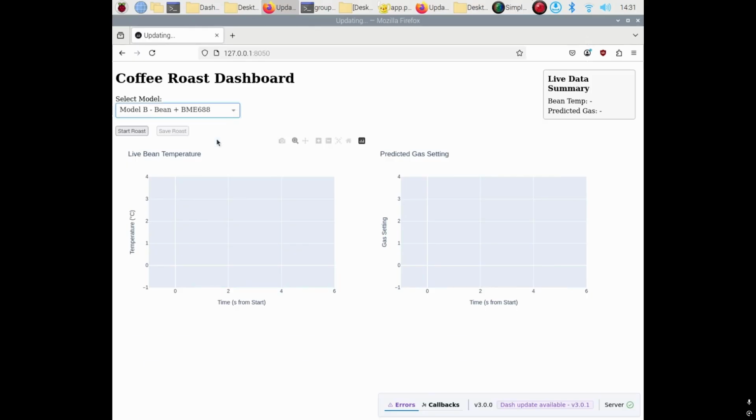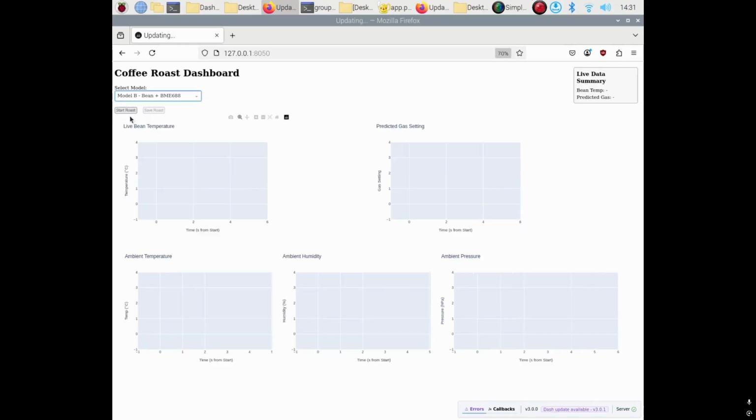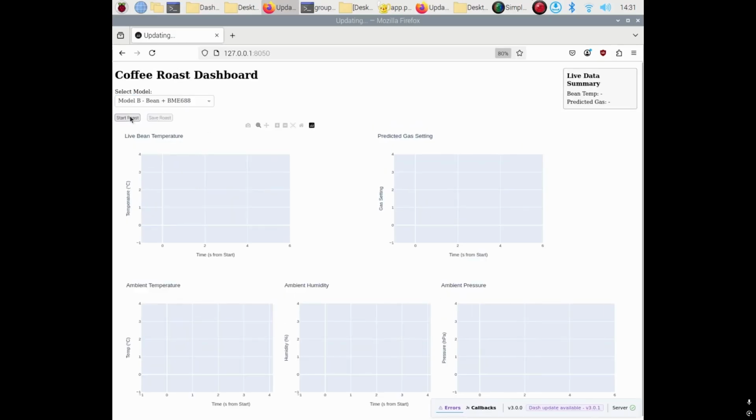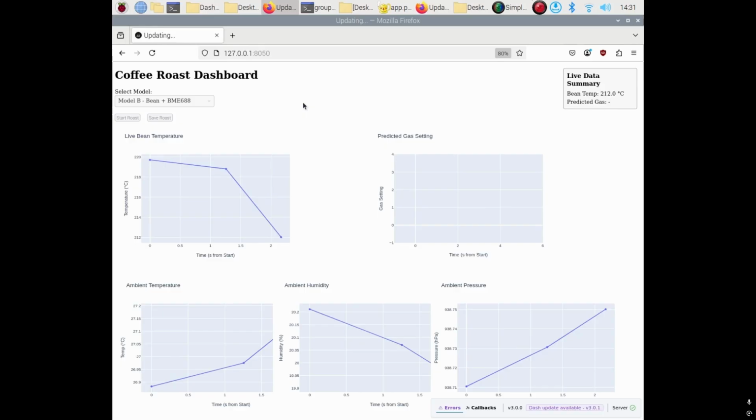Now let's switch over to Model B. With this model selected, we can notice that there are 3 extra graphs appearing at the bottom of the dashboard. These graphs display the ambient conditions, specifically temperature, humidity, and pressure. These additional parameters are included as inputs for the prediction model to improve its accuracy in real-world conditions.